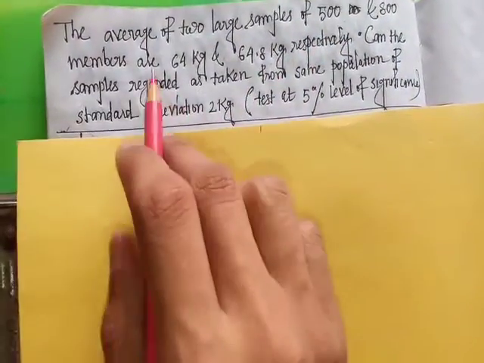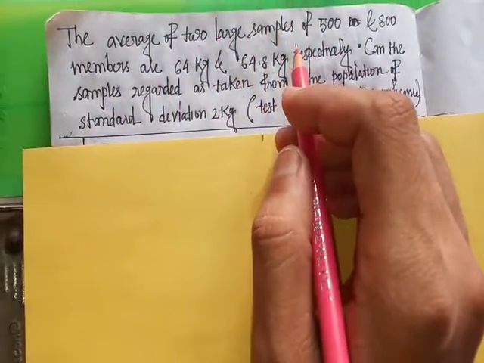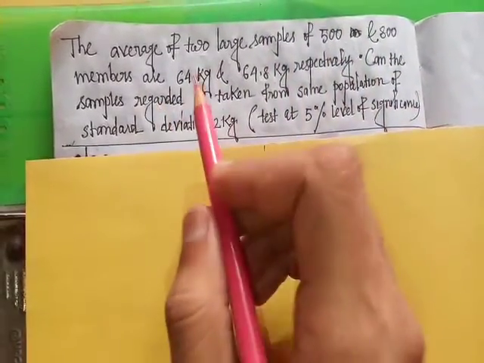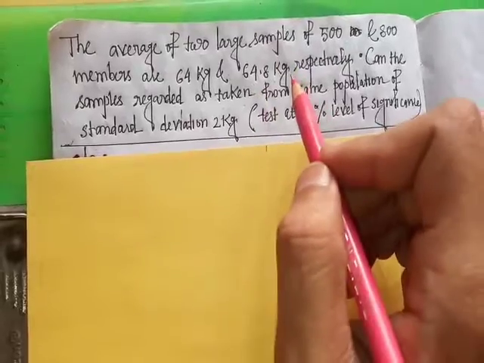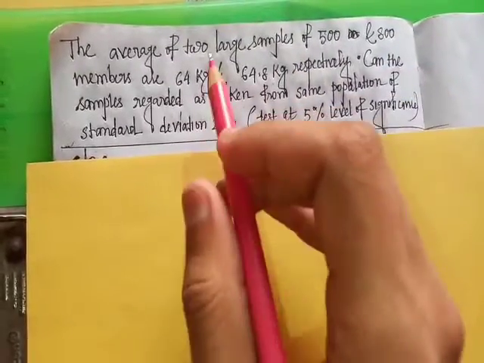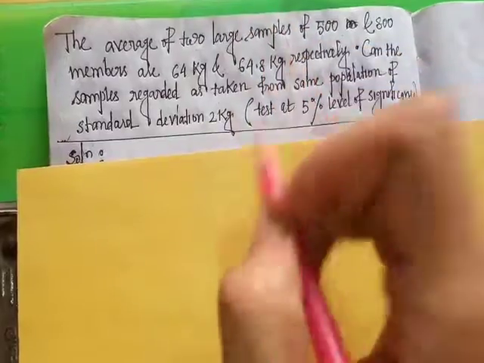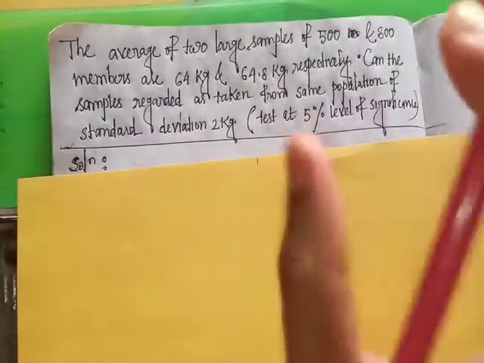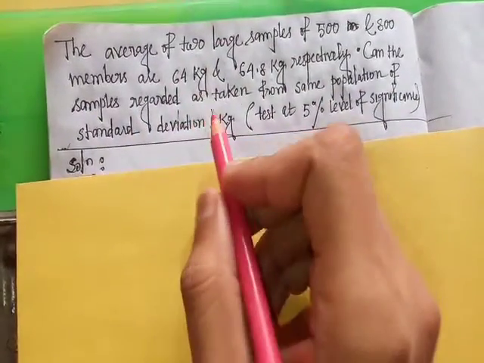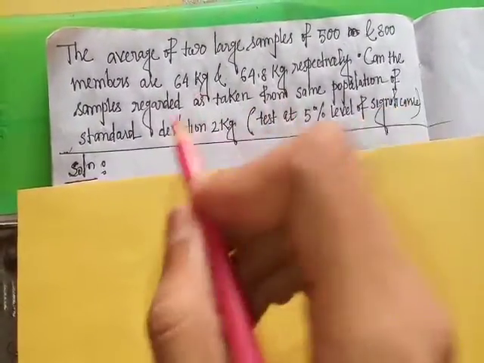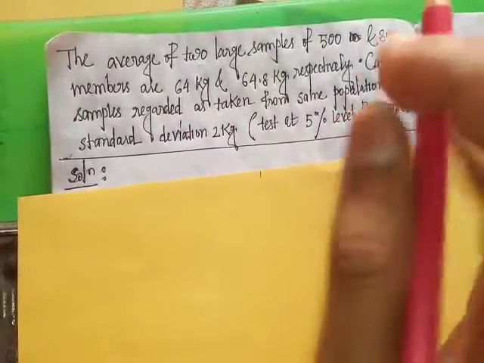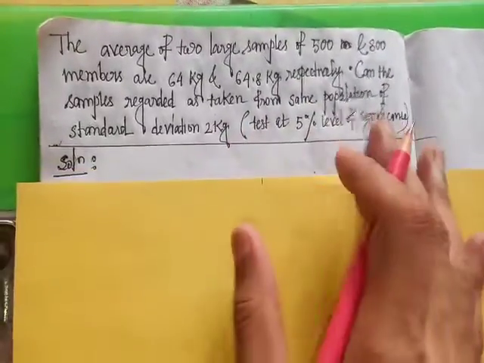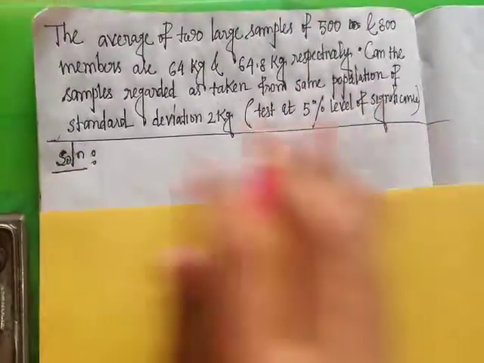Again I repeat, the averages of two large samples of 500 members and 800 members are 64 kg and 64.8 kg respectively. That is, here we consider the average weight of 500 members and 800 members. Can the samples be regarded as taken from the same population of standard deviation 2 kg, tested at 5% level of significance? So, solution: